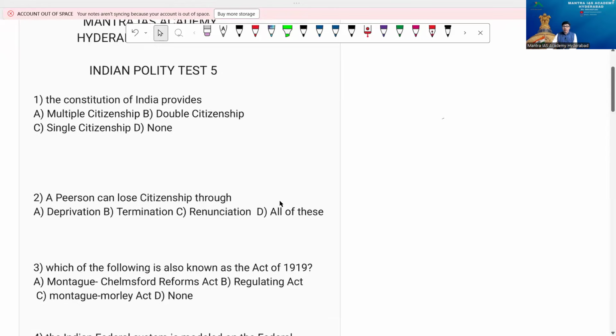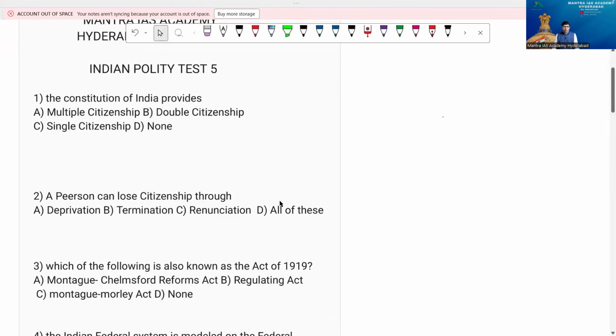Yeah, friends, it's a very wonderful concept today. All right, Polity Test Series 5. So first question, the Constitution of India provides option A, multiple citizenship, B, double citizenship, C, single citizenship, and D, none. No doubt you have an idea about this question.